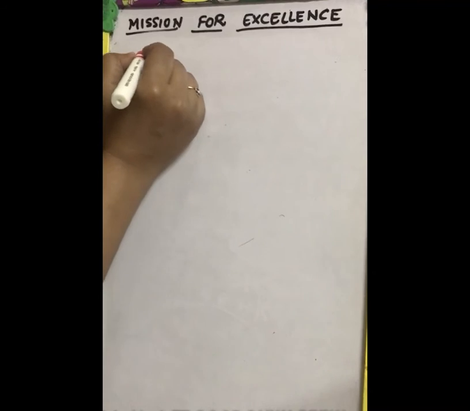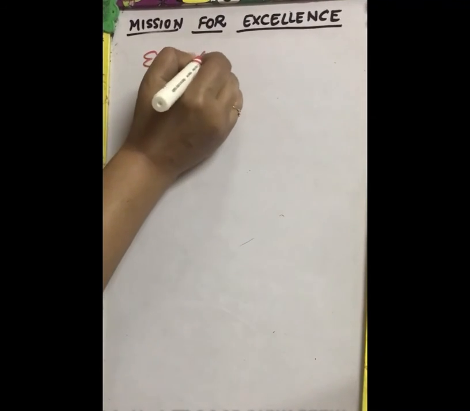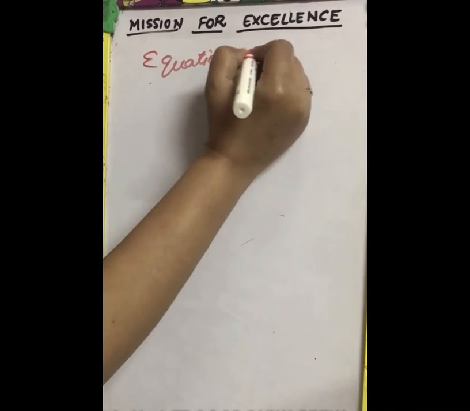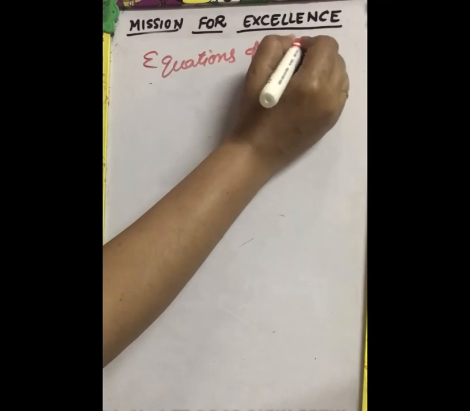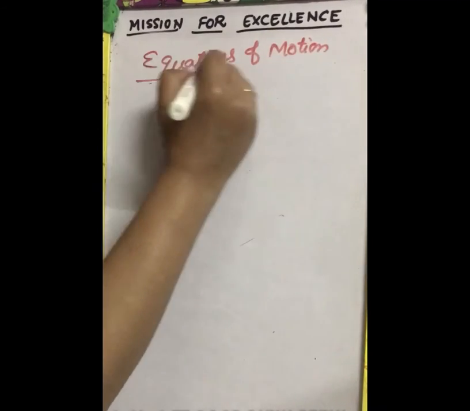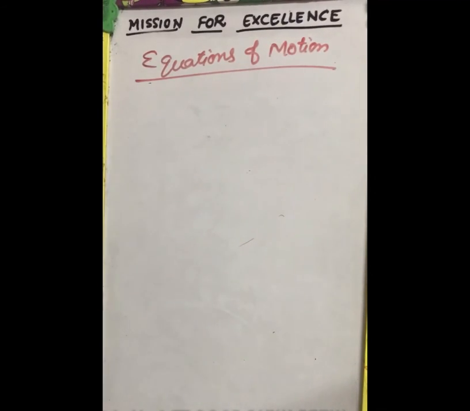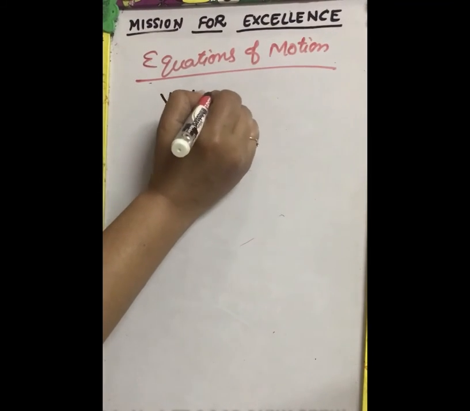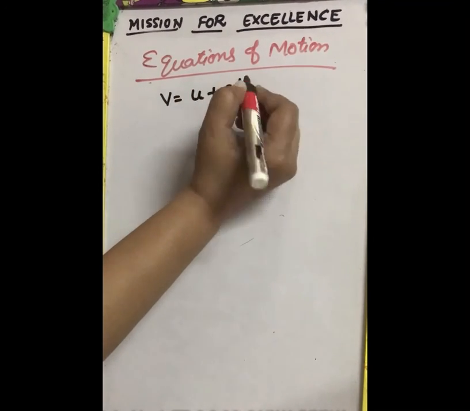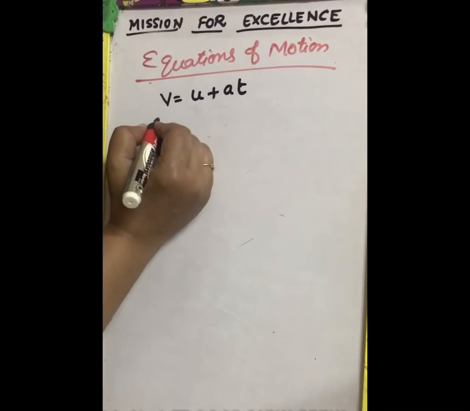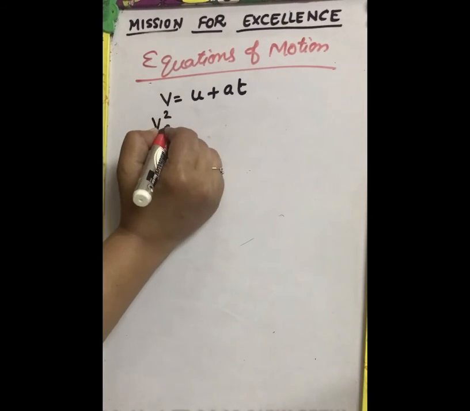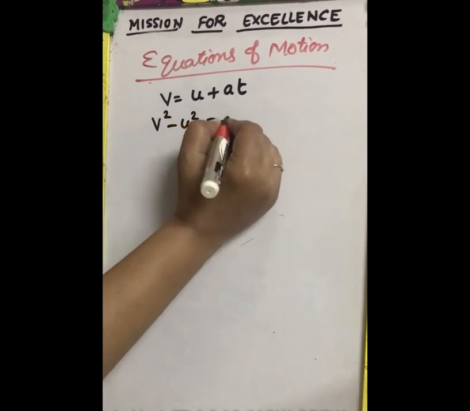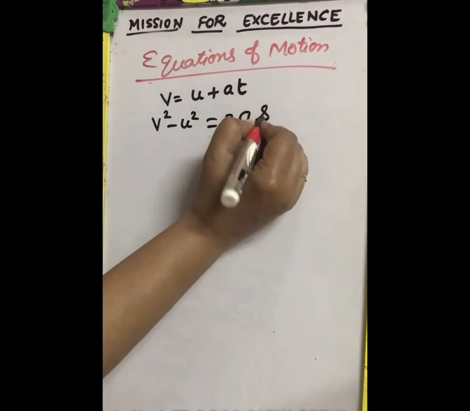Now let us write some equations of motion which are very useful in numericals of Newton's laws. The first equation is v equal to u plus at. The second is v square minus u square equal to 2as.